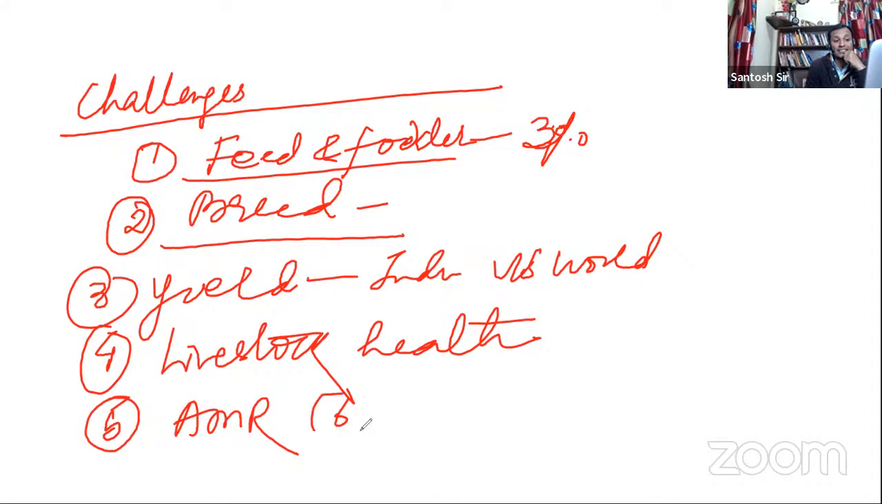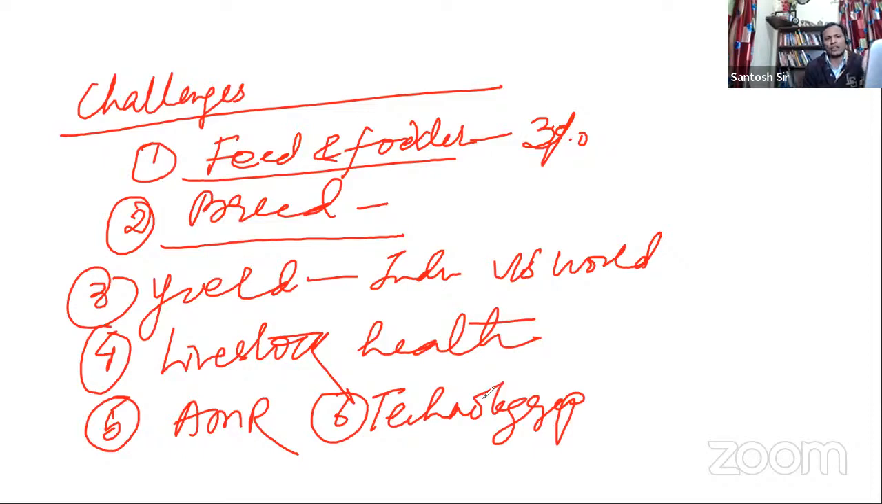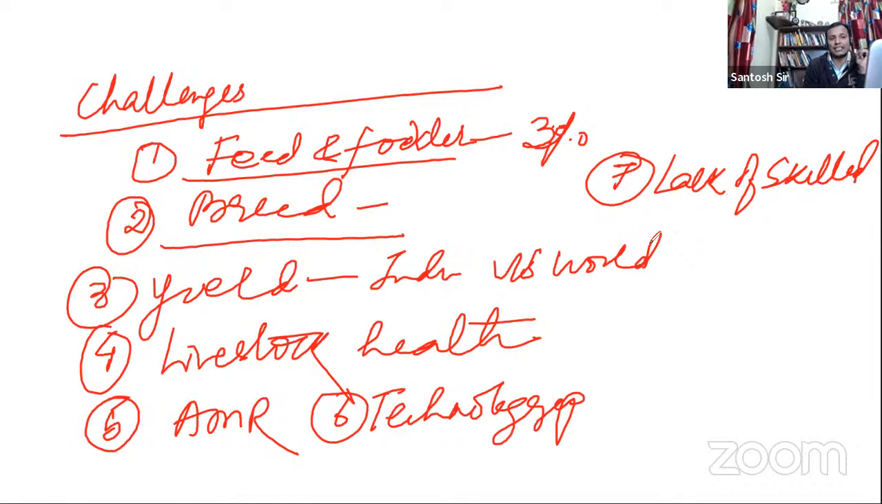Then you can talk about next challenge, which is basically the challenge of technology gap. This challenge you can write anywhere. You can write any challenge. You can write technology problem. Then you can write the challenge of basically lack of skilled manpower. Lack of skilled manpower. This also you can write anywhere.